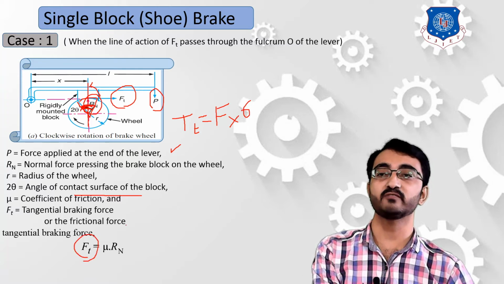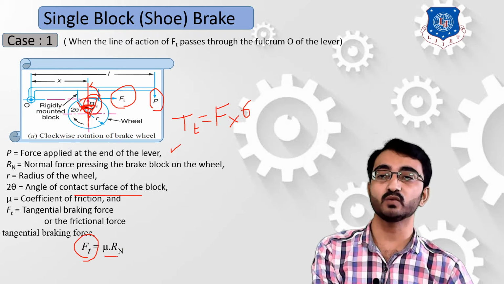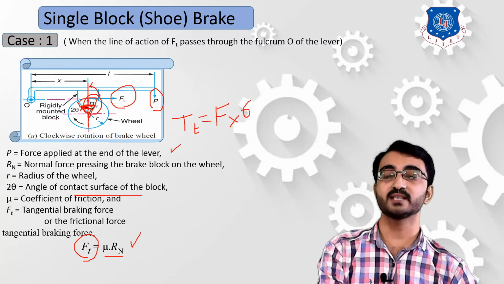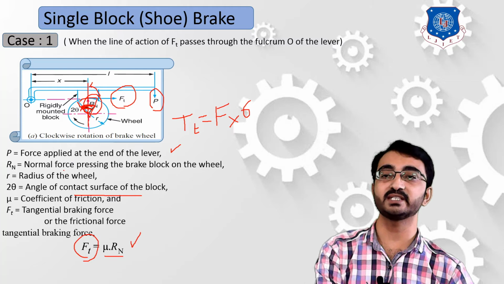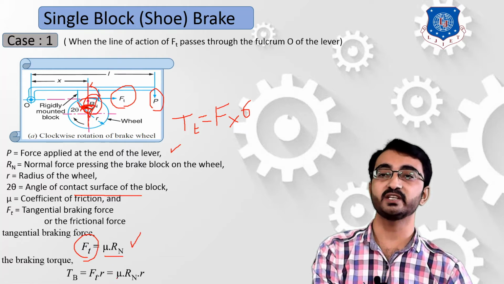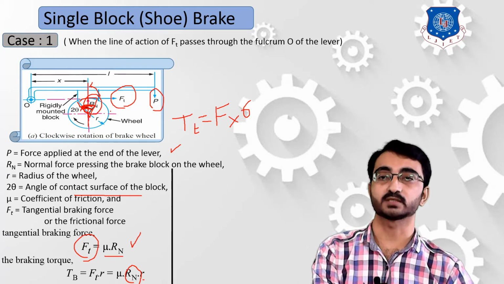A simple equation for frictional force is F equal to mu into Rn, which we have learned in our topic of friction. So frictional force Ft is equal to mu into Rn. The frictional braking torque is force into radius, so putting in Ft, it will be mu Rn into radius R. Now we have to find the value of the normal reaction force.